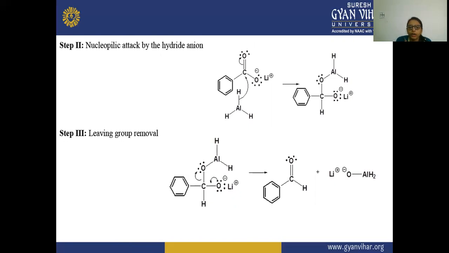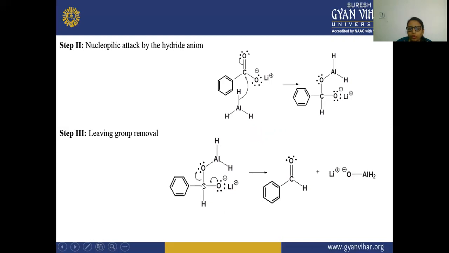So this is your hydride ion and it will react with this carbon atom, which is your electrophile. This hydrogen will get attached to this position. After that, this aluminium will attach to this oxygen atom. Then in the third step, you will see the leaving group removal. So this group is removed from here, and this is removed from here.